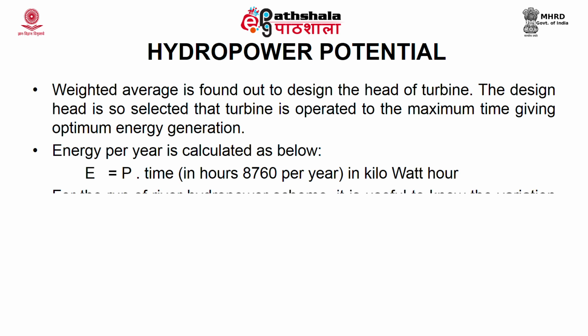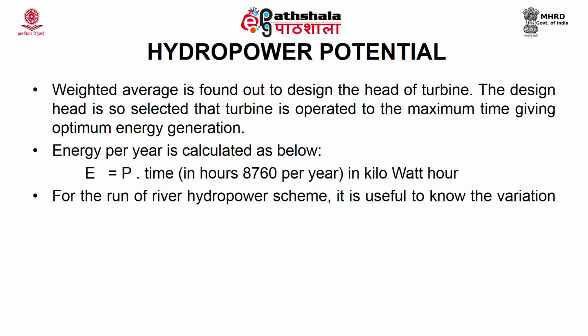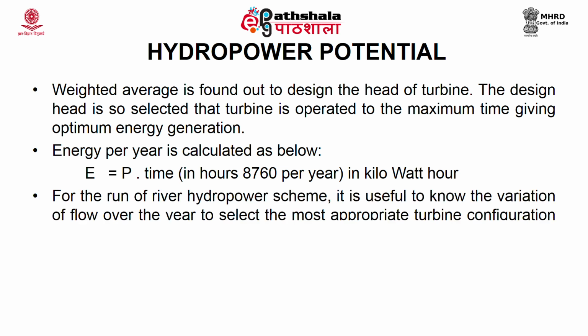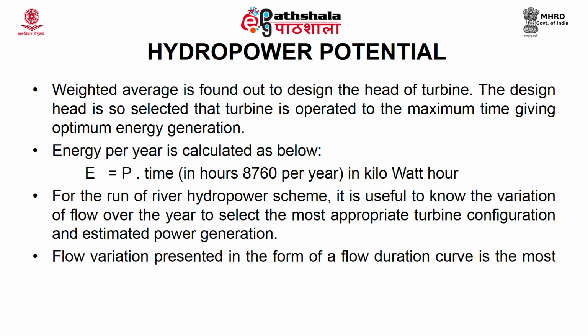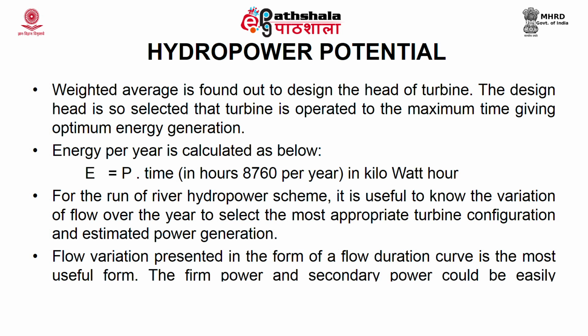For the run-off river hydropower scheme, it is useful to know the variation of flow over the year to select the most appropriate turbine configuration and estimate power generation. Flow variation presented in the form of a flow duration curve is the most useful form. The firm power and secondary power can be easily estimated from the flow duration curve.